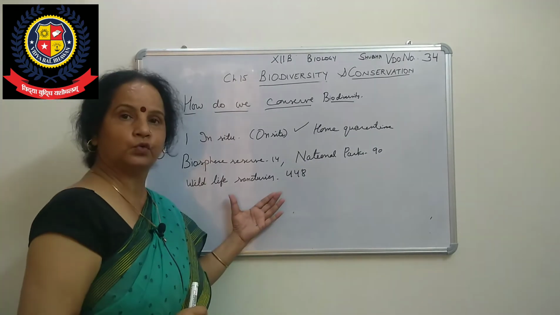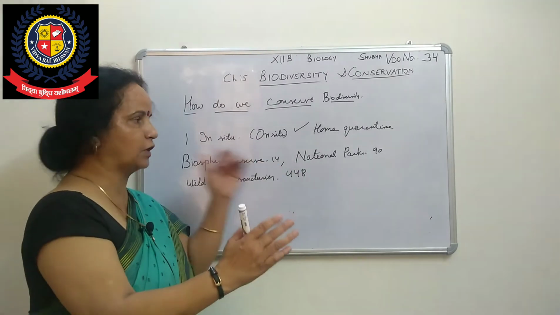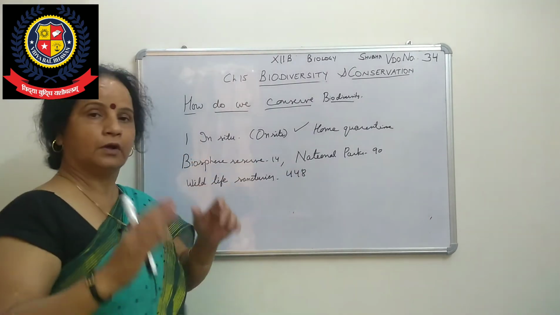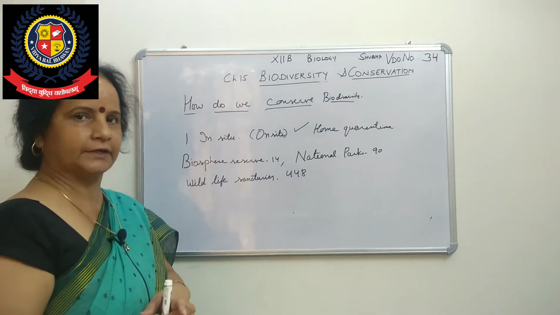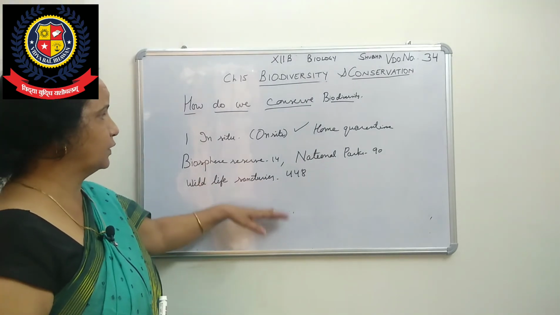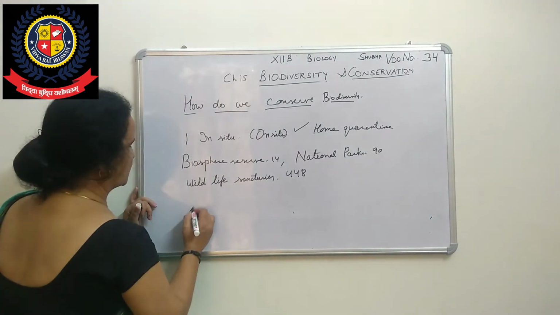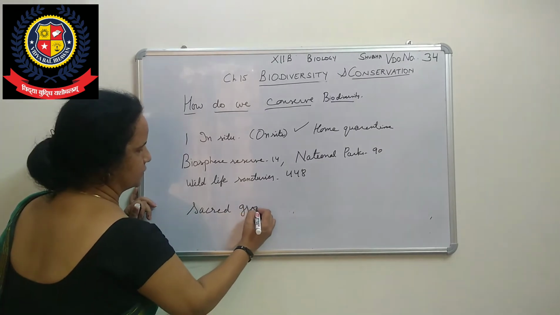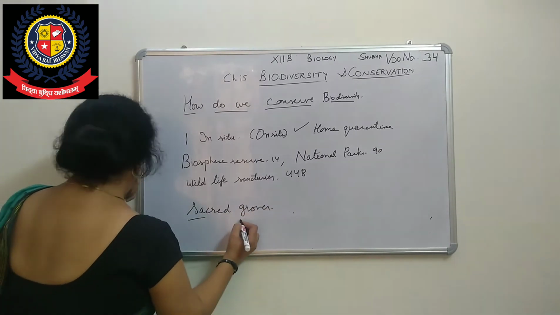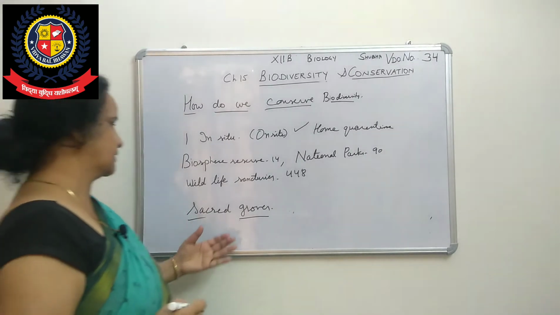So this is the in situ. These are the natural habitat of those particular species which are endangered or threatened. Now, one more method is there in in situ, that is called sacred groves. Again important. What is that, sacred groves?